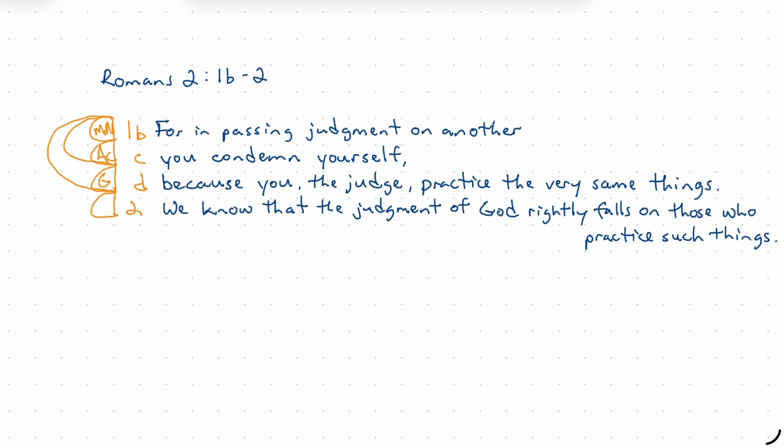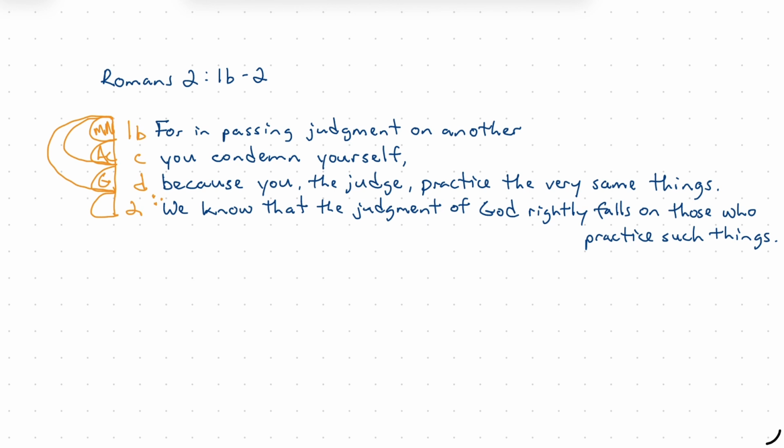I want to try this on for size, so I'm just going to write this in. Therefore, we know that the judgment of God rightly falls on those who practice such things. And I can read that over and see if that works. For in passing judgment on another, you condemn yourself, because you, the judge, practice the very same things. Therefore, we know that the judgment of God rightly falls on those who practice such things.